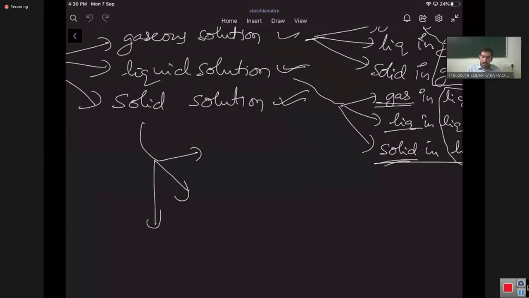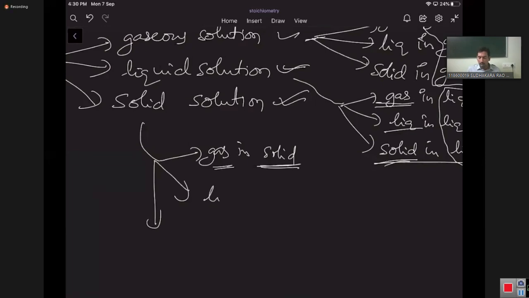How can gas be present in the solid state, how can a solid be a solvent and gas the solute? Yes, it is possible. Gases are absorbed into solids, like platinum and palladium absorb gases into them. So gas in solid type of solutions are possible.